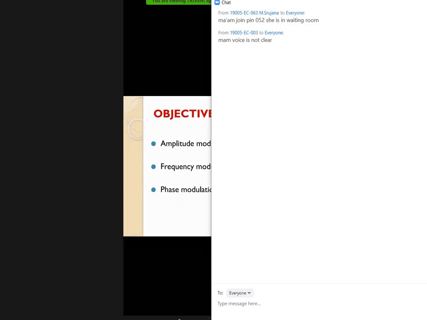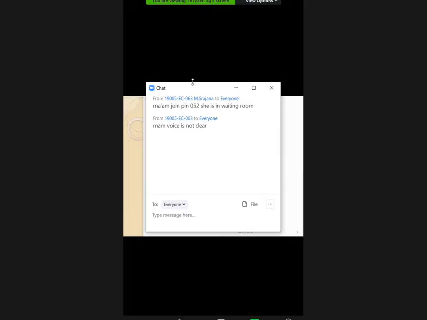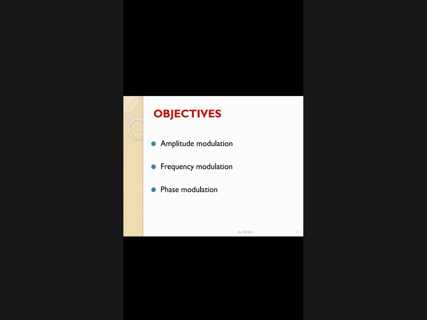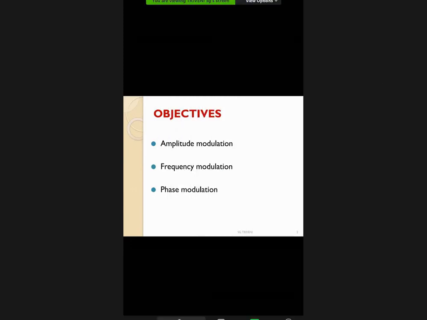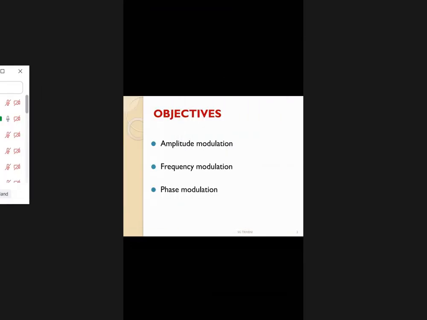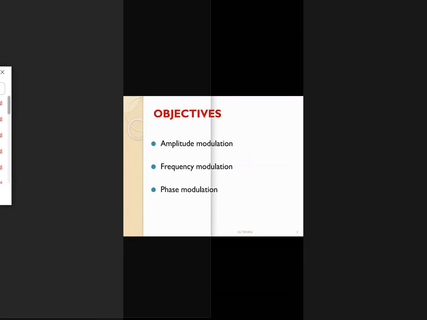Okay. So based on the type of the signal, the signals are mainly two different types: analog signal and digital signal. What is meant by the analog signal here? If the signal is a continuous function of time, then it is known as the analog signal. Digital signal: if the signal is measurable at discrete times, then it is known as a discrete signal or digital signal.